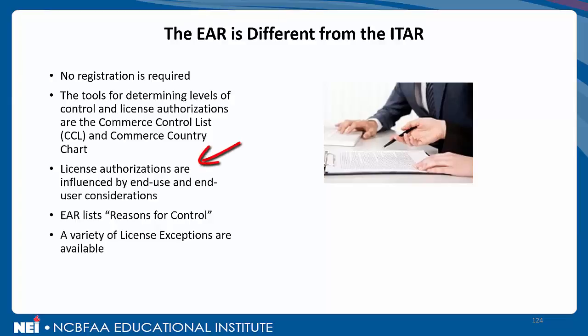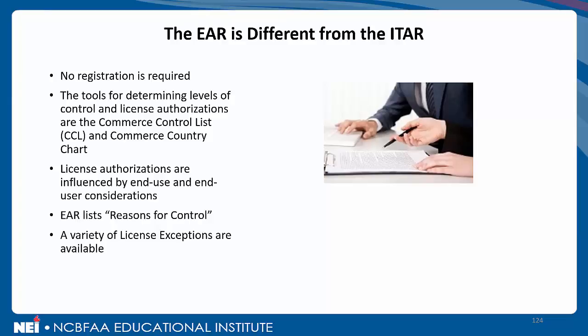License authorizations are influenced by a couple of things, and we're on our third bullet point here. They are end use and end user considerations. This takes us back right away to the previous mention of dual use items. So BIS is especially concerned about what the potential end use is of a product or a technology, or who the end users are. So it's a what and a who consideration.